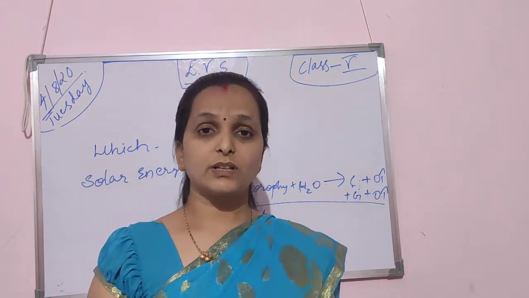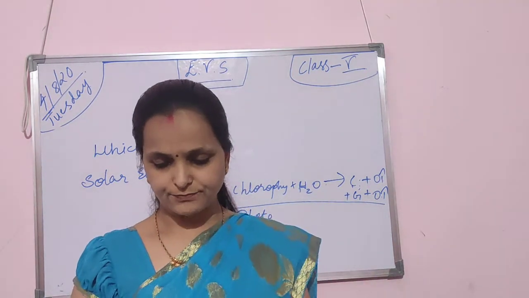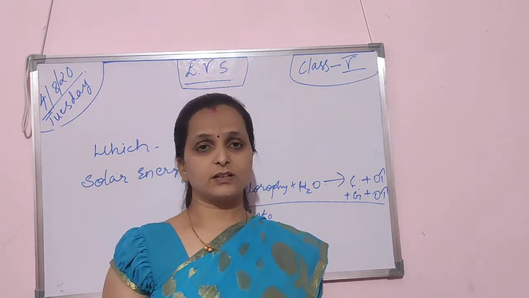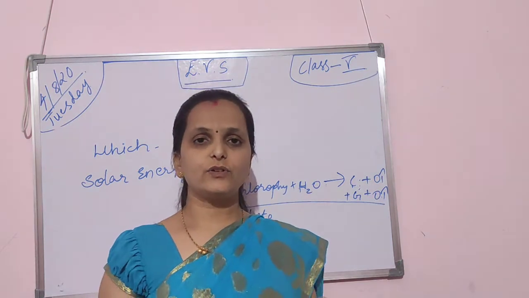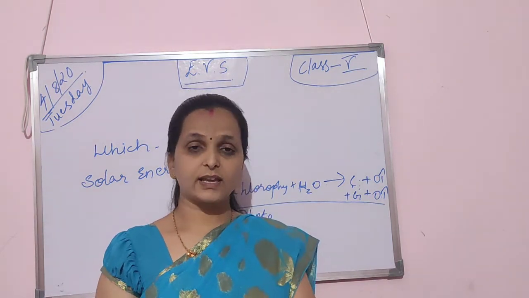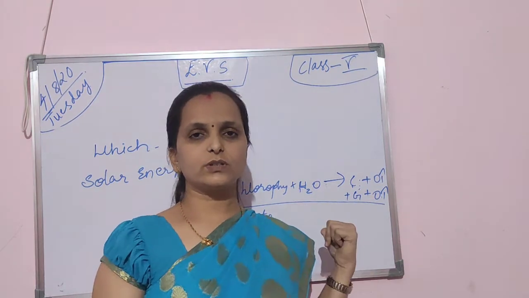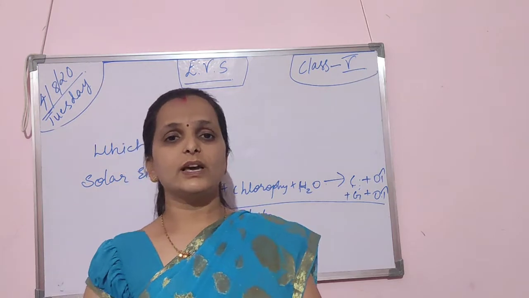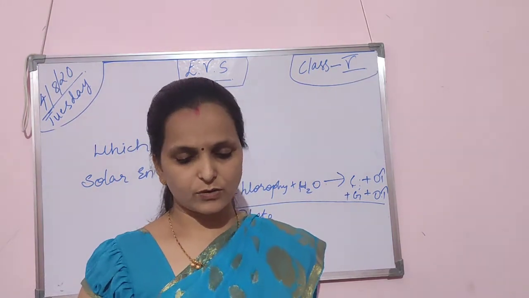What are the characteristics of living things? First, living things are made up of cells. Next, living things respire. Third, living things eat food, and plants prepare food. We have also discussed the preparation of food in plants, photosynthesis, how they take in food and how they reproduce, everything in today's class.